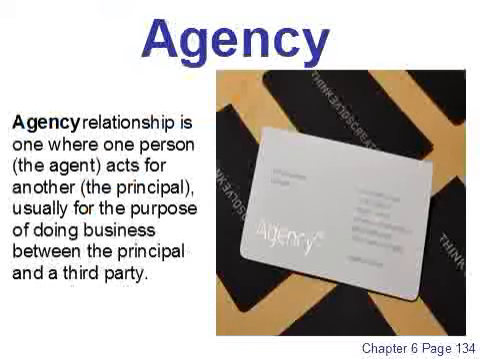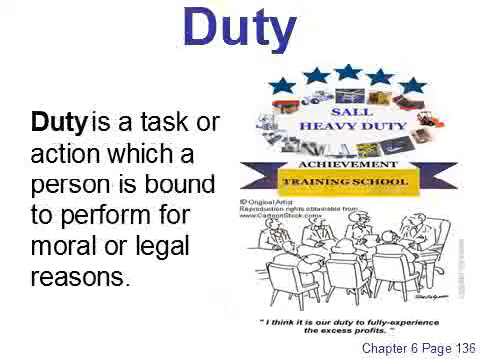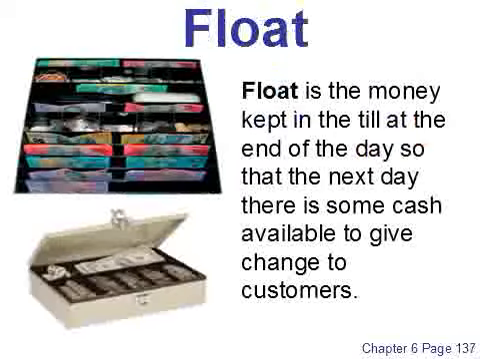Agency. Agency relationship is one where one person, the agent, acts for another, the principal, usually for the purpose of doing business between the principal and a third party. Duty. Duty is a task or action which a person is bound to perform for moral or legal reasons. Float. Float is the money kept in the till at the end of the day so that the next day there is some cash available to give change to customers.